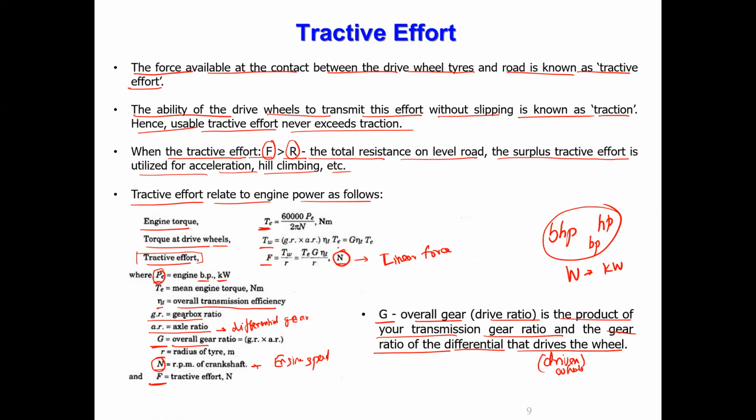For which, what do you need? TE you have already calculated. You should have the parameters: the gear ratio of the gearbox and also the axial ratio, which is constant. That is the differential ratio. If both data are given, and we know eta T is also unique, correct? The overall transmission efficiency.